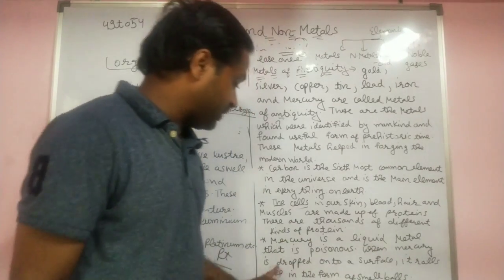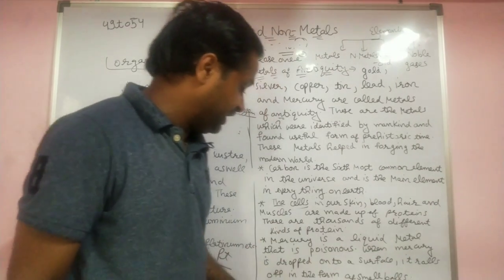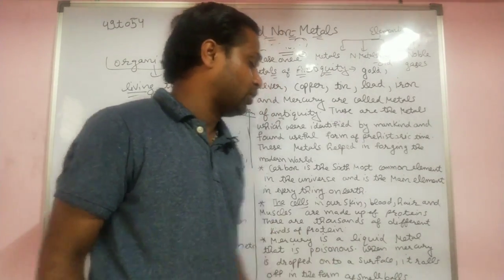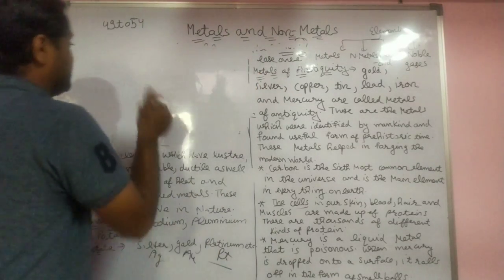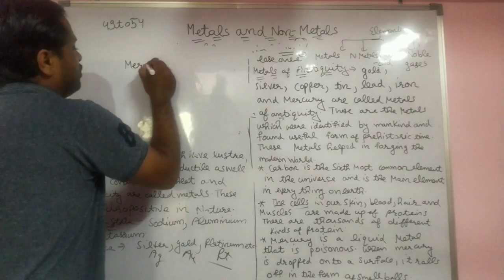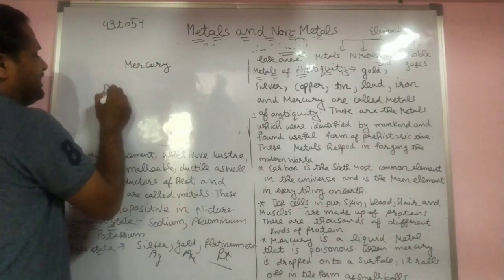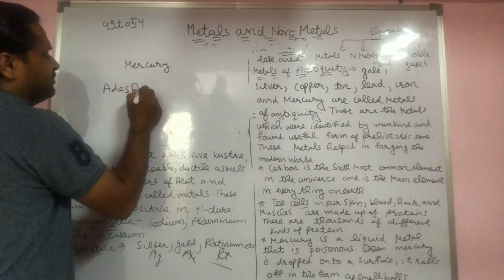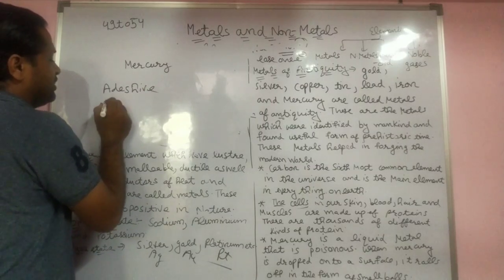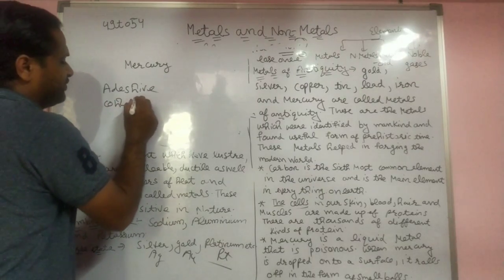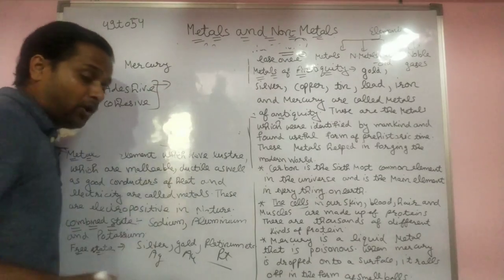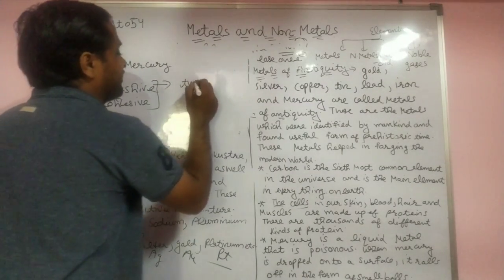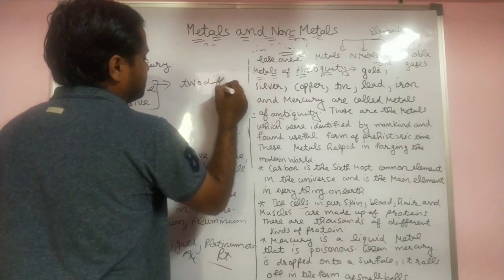And when mercury is dropped on a surface, it rolls off in the form of small balls. What does it mean? Mercury forms two types of bonds: one is adhesive and one is cohesive in nature. Adhesive is the formation of a bond between two different surfaces.